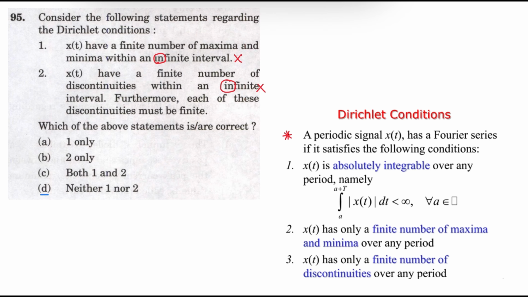So let us see Dirichlet conditions. A periodic signal x of t has a Fourier series if it satisfies the following conditions. That is, x of t is absolutely integrable. X of t has a finite number of maxima and finite number of minima over a single time period. X of t has a finite number of discontinuities over any period. Correct answer is option D. Both statements are incorrect.